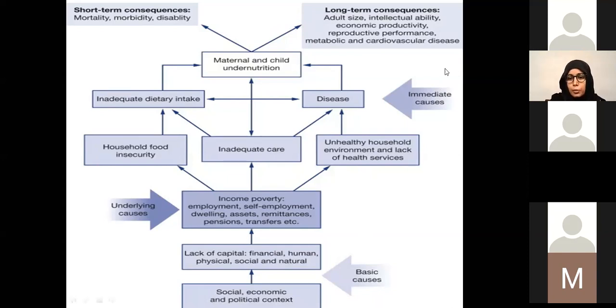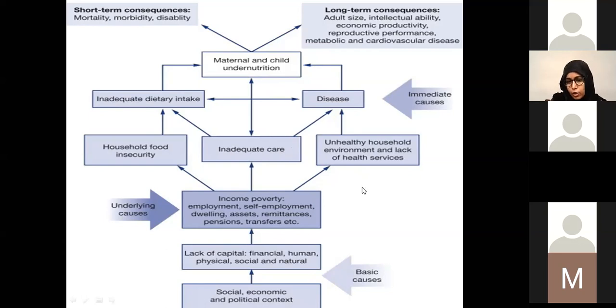So we know that the immediate cause of malnutrition is either the child is not getting enough calories or nutrients in their diet, or they are sick and not able to utilize it, or they are not fulfilling their demands because of the sickness. So these 2 factors lead to undernutrition at the immediate level. And why a child gets so much disease or does not get enough nutrients as per their need is because of inadequate care, unhealthy household environment, or lack of health services at the societal level.